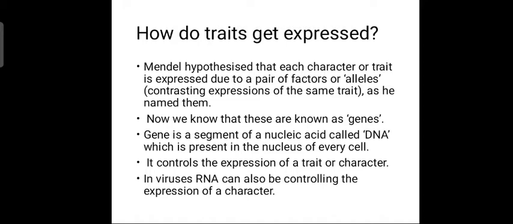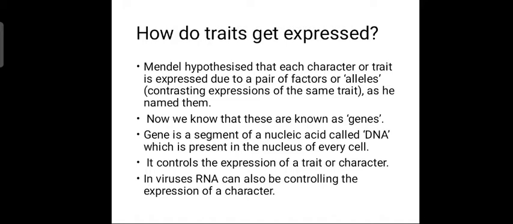Now define gene. A gene is a segment of DNA. Now you may get a doubt: where is the DNA? Simple, in each and every cell. For example, the complete human body is made up of a number of cells.